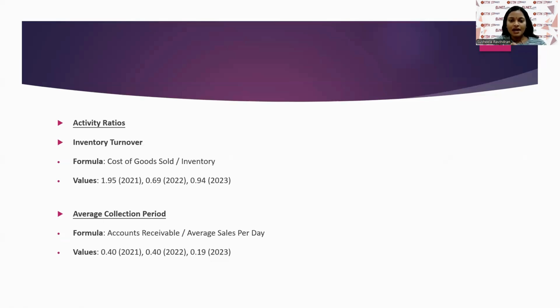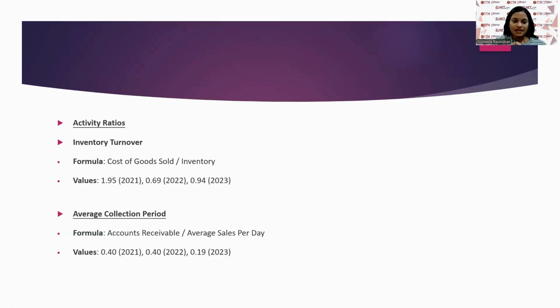Followed by inventory turnover, where the values for 2021 is 1.95, 2022 is 0.69, and 2023 is 0.94. From my observation, the inventory management inefficiencies are shown by a notable drop in turnover during 2022 and a minor rebound in 2023, which indicates inefficiency in managing the company's inventory, lowering the turnover, suggesting overstocking or slower sales occurring in the company.